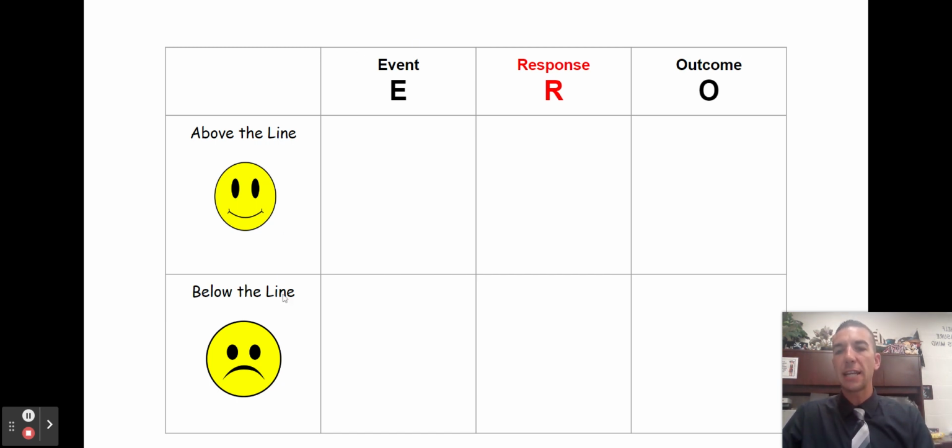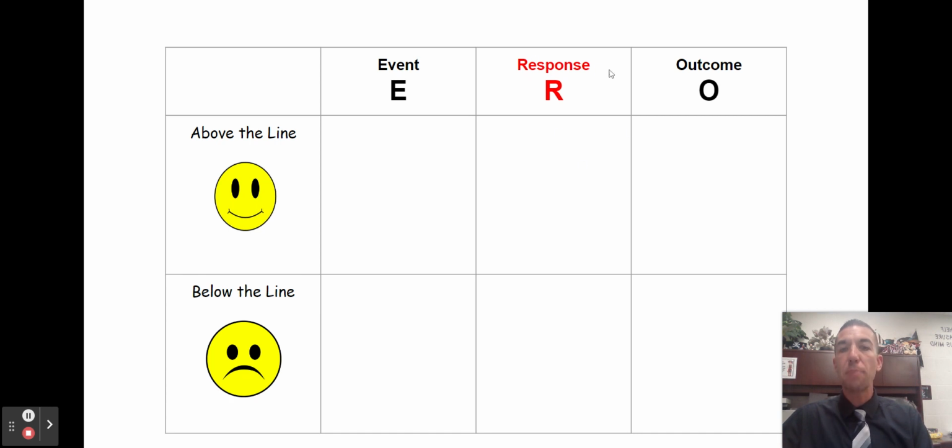And this talks about above the line and below the line responses, and below the line outcomes that will happen because of those responses. This is a chart we can use to help us use E plus R equals O to the best that we can to help us with our choices. Here's a few things we need to understand before we go through any of this. The E, the event, is something that nobody has any control over. We all have hundreds, maybe thousands of events a day, and we have zero control over any of them.